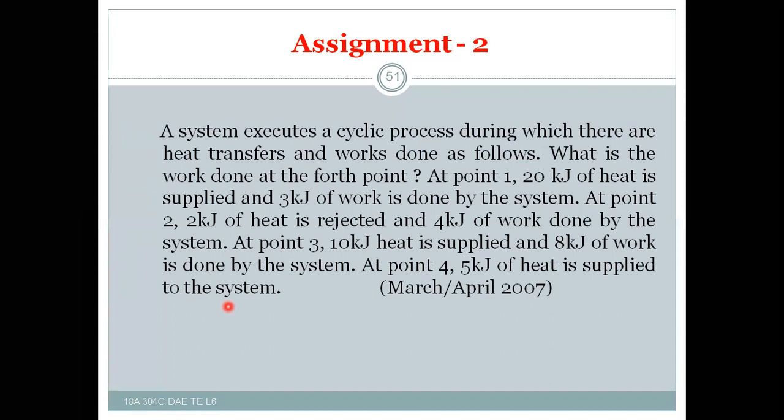Whereas W1 is given for us, W2 is given, W3 is also given, only W4 is not there. That's why you can calculate it by summing and equating. That means Q1 plus Q2 plus Q3 plus Q4 is equal to W1 plus W2 plus W3 plus W4. Then finally we'll get W4. So this is the simple answer for this problem.